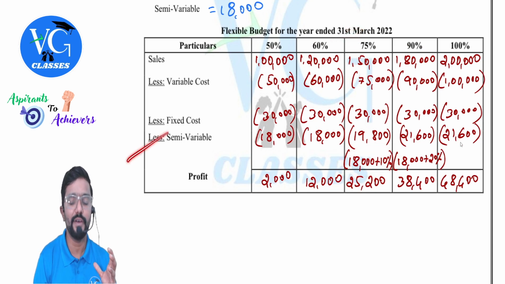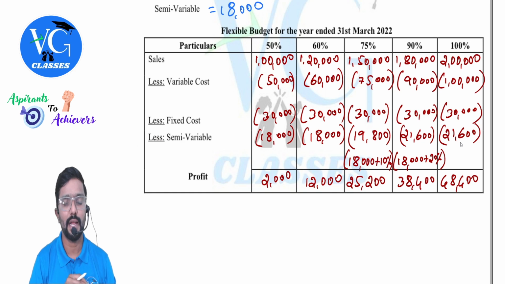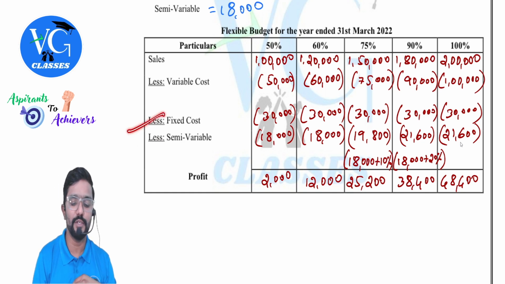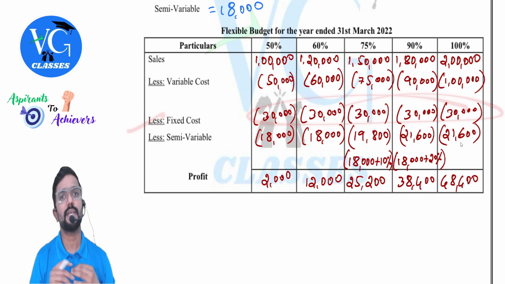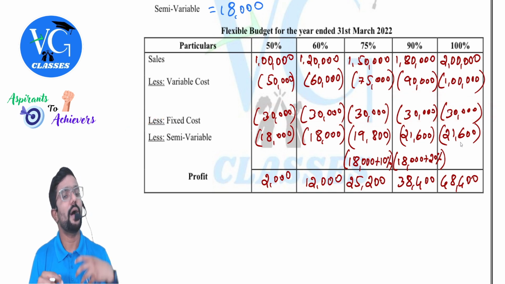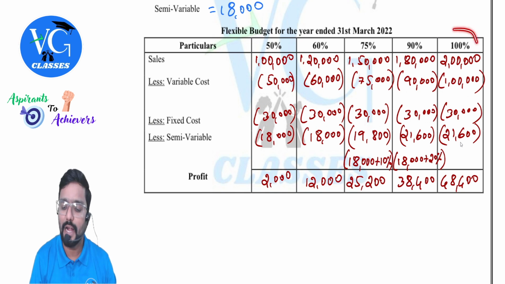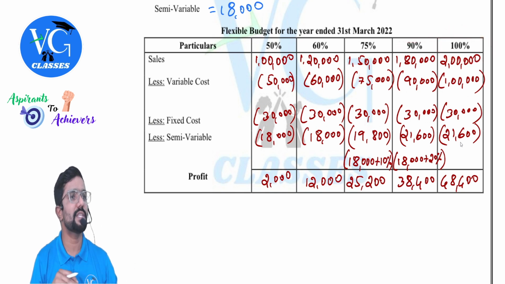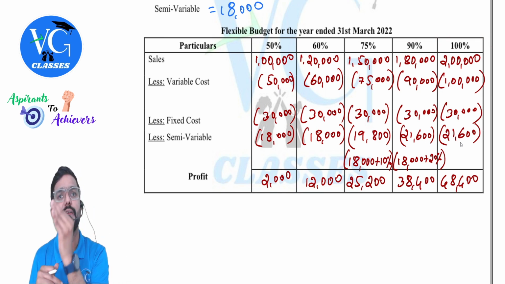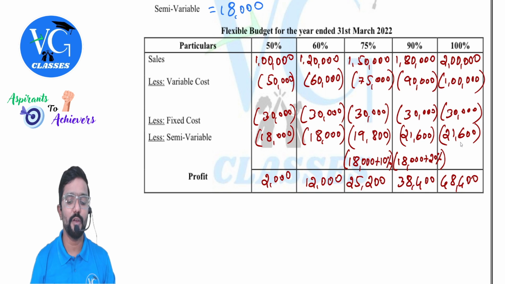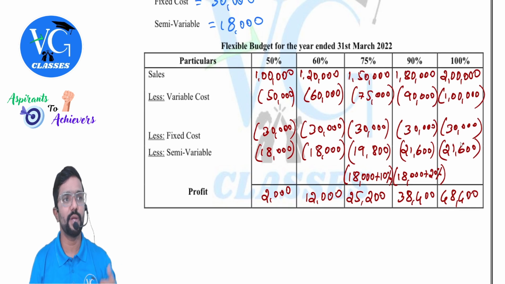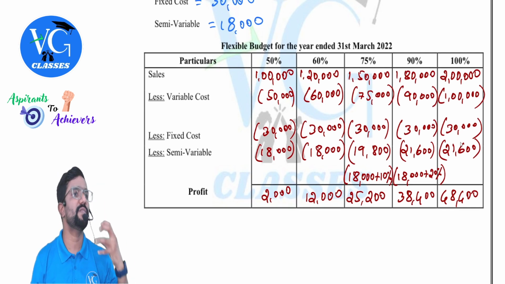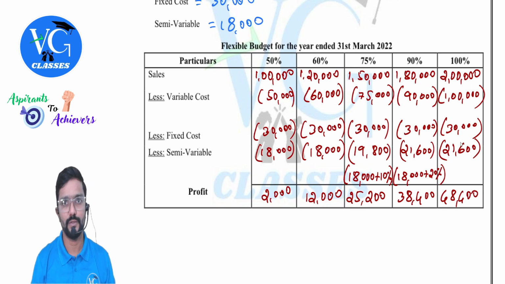Some pattern they would have given for semi-variable costs. Clear? And if nothing is mentioned in the question, we assume fixed cost will remain same. But sometimes if they tell after 80% it will increase or after 100% it will increase, only then you consider. If nothing is mentioned in the question, you will assume that it will remain fixed cost. And whenever you are preparing flexible budget, you need to give a breakup between variable cost, fixed cost and all. And if there is semi-variable, then calculate that out.